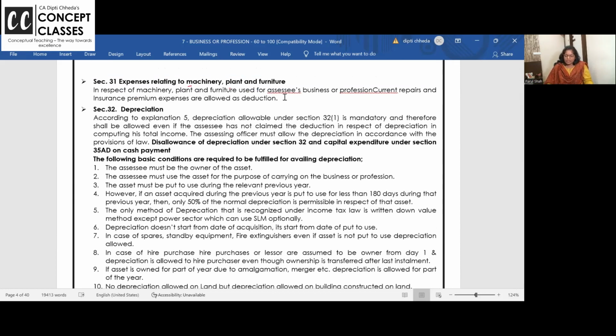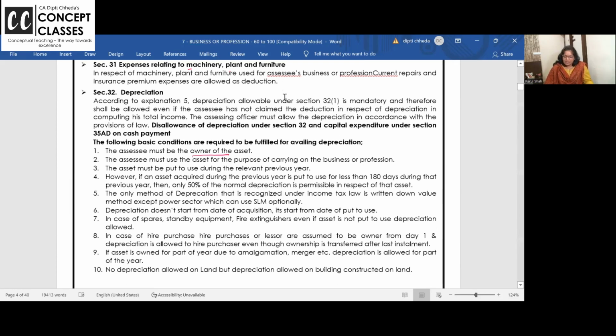method. What is the condition? Assessee must be owner of the asset. If you are owner of the asset, charge the depreciation as per the rates given in Income Tax Act. Assessee must use the asset for business.